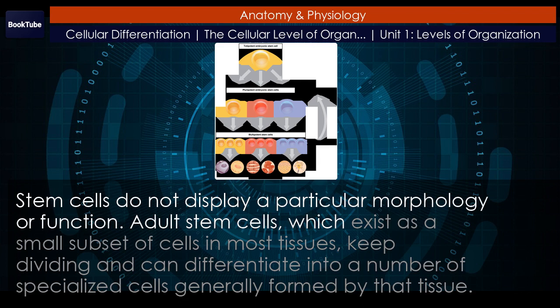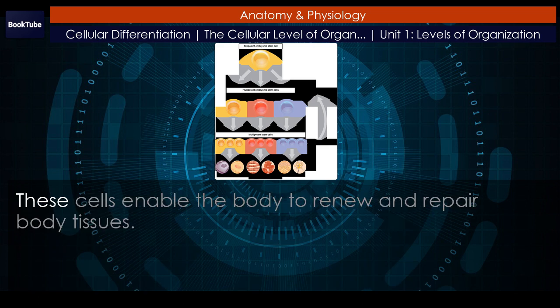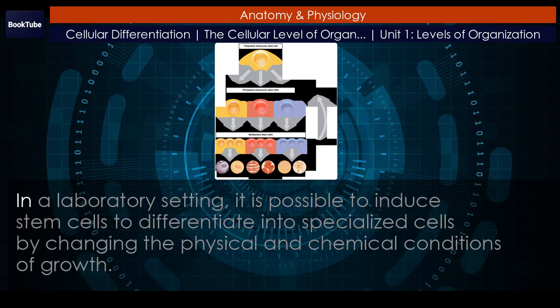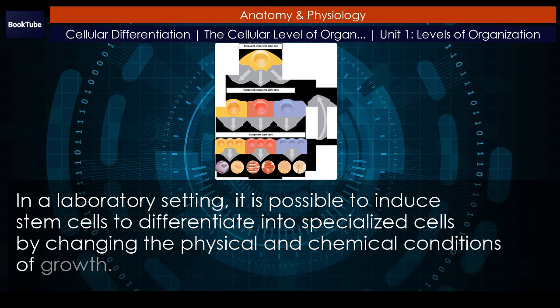Adult stem cells, which exist as a small subset of cells in most tissues, keep dividing and can differentiate into a number of specialized cells generally formed by that tissue. These cells enable the body to renew and repair body tissues. The mechanisms that induce a non-differentiated cell to become a specialized cell are poorly understood. In a laboratory setting, it is possible to induce stem cells to differentiate into specialized cells by changing the physical and chemical conditions of growth.